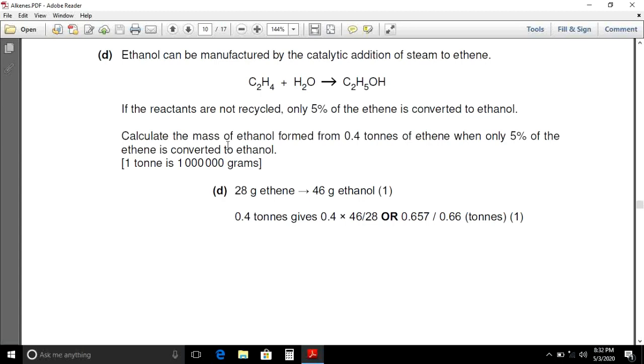That will be equal to 0.657 tons. Since only 5% of ethene is converted to ethanol, the mass of ethanol produced will be equal to 0.657 times 5 over 100, which is 0.033 tons.